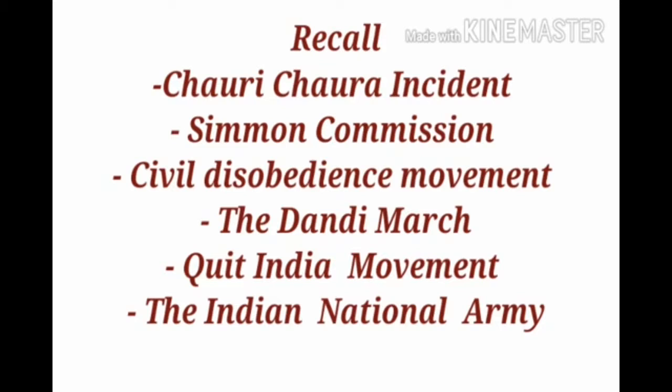Children, next we learn the civil disobedience movement. The Indian National Congress demanded complete independence or Purna Swaraj from the British. Prominent leaders like Jawaharlal Nehru, Sardar Vallabhbhai Patel, Muhammad Ali Jinnah, Sarojini Naidu, etc. Gandhiji inaugurated the civil disobedience movement on March 12, 1930 by conducting the Dandi Salt March. Then we learn the Dandi March.